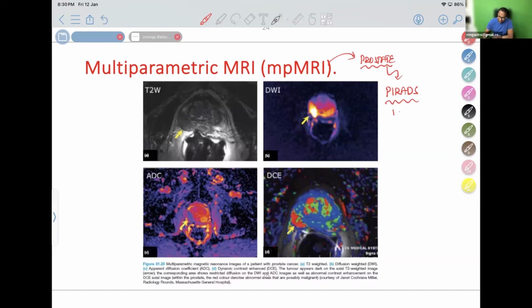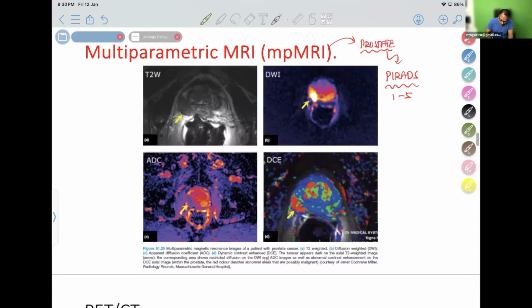Ranging from 1 to 5 grades of prostate imaging. For the prostate you have multiple modalities of imaging. The first picture is the T2 weighted image, the second picture is the diffusion weighted image, the fourth picture is dynamic contrast enhancement, and the third picture is the apparent diffusion coefficient. Whatever it is, they will not ask you for details.